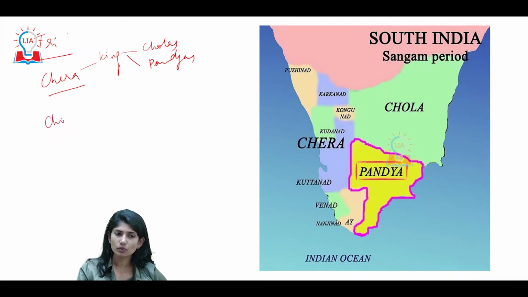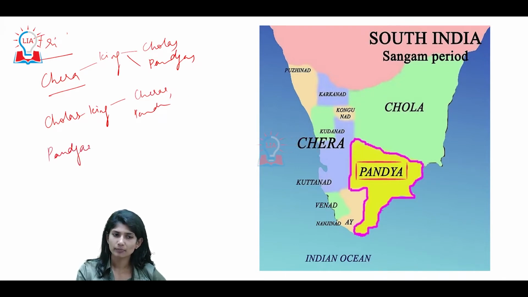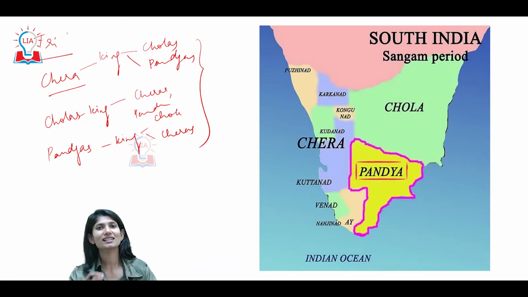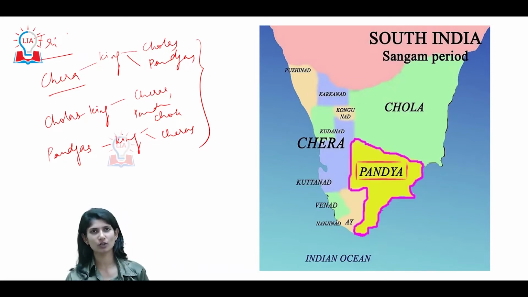When we discuss the Cholas, there will be a king who claims through sources that he won over the Cheras and the Pandyas. When we discuss the Pandyas, there will be sources where a king claims he won over the Cholas and the Cheras. The reason we see this in the sources is that they were contemporaries in constant conflict.